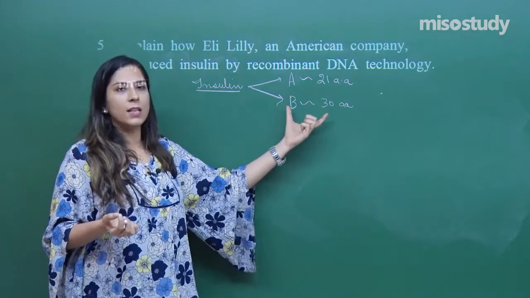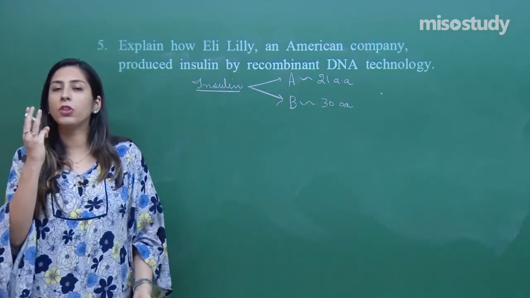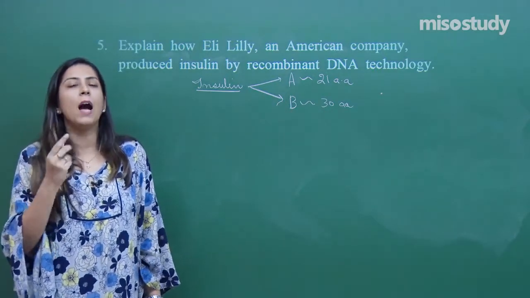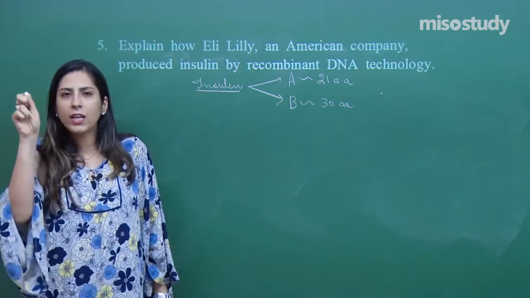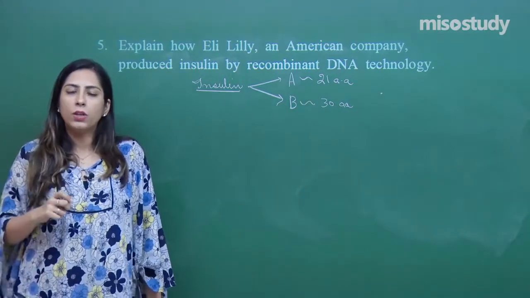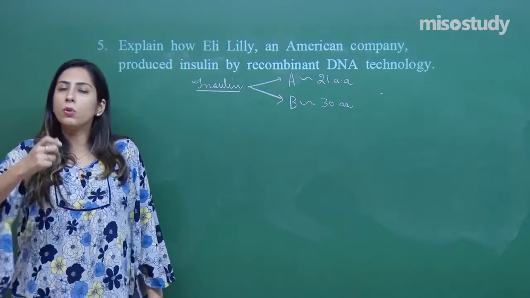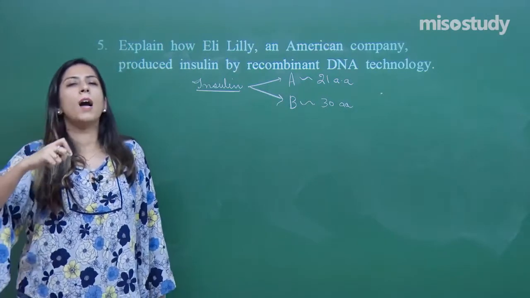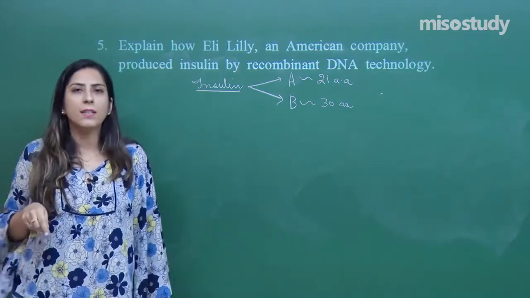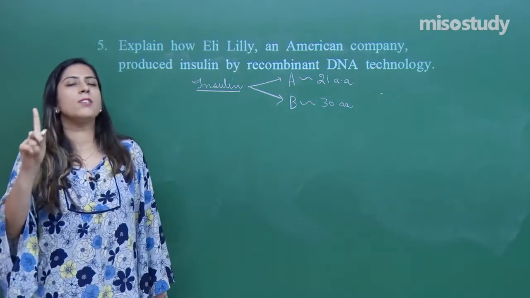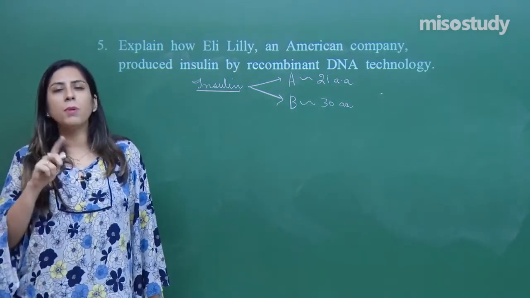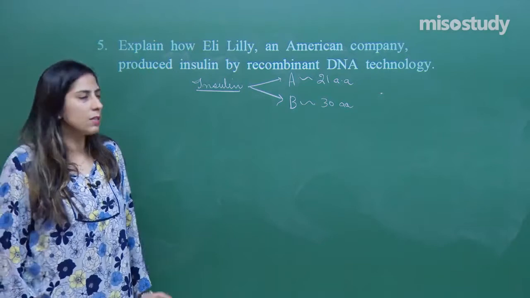The 2 chains are there in the active form, but in the inactive form 3 chains are present, A, B and C. The C chain joins the A and the B. During proteolytic cleavage, during the conversion of the inactive form to the active form, the C chain is cleaved. Only the A and B chains remain, and in between them a disulfide bond is present.